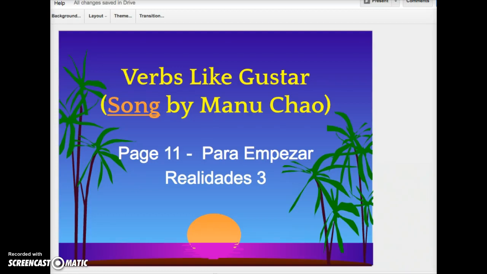Hola chicos! Today we're going to go over the verb gustar and other verbs like gustar. Remember, you can refer to page 11 in your text to get more information.